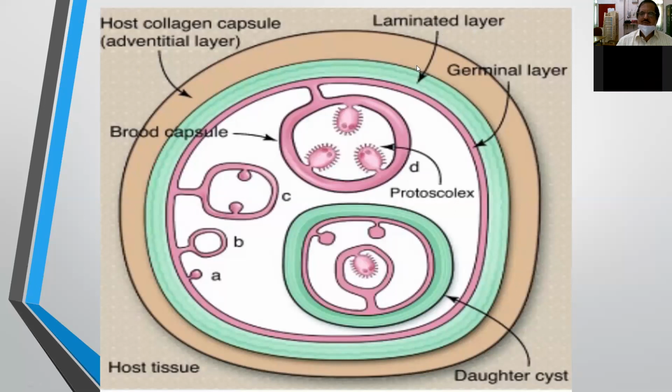The laminated membrane is secreted by the germinal layer. This is the layer we are seeing, the laminated membrane, and next is the germinal layer, the layer which is responsible for producing daughter cysts, and it also produces the laminated layer.